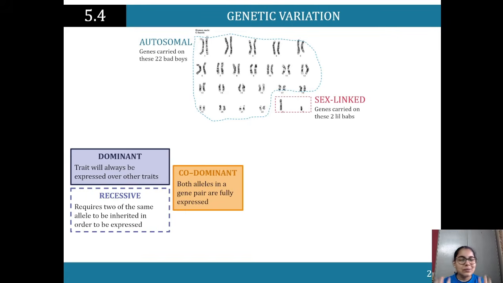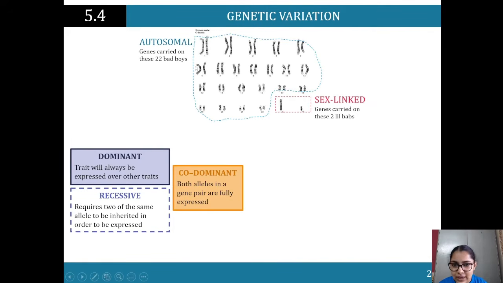I know it's a lot, and I totally get it. It's just about trying to think of the concept. Dominant: the trait will always be expressed over others. Recessive: you need two of the same in order for it to be expressed. Your parents may not have it. For instance, both the man and the woman in that family friend's case didn't have red hair, but their ancestors had it, great grandparents and so on, so it showed up in the baby, and she has red hair.